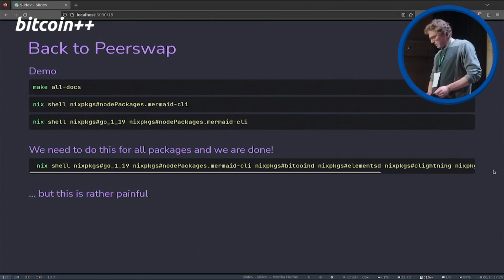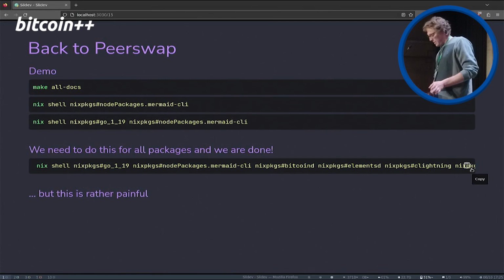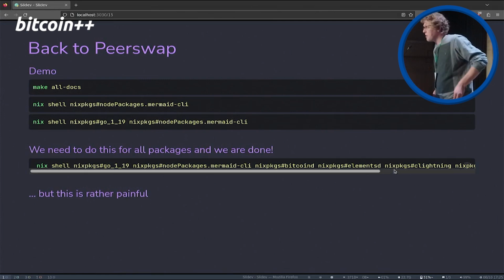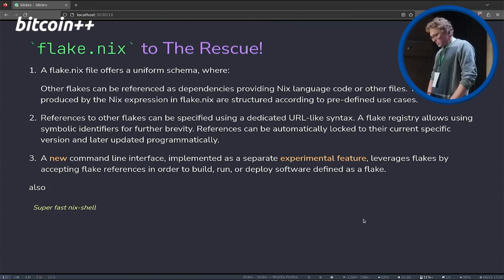We don't need anything more. We could just add all of these up in this kind of command, and we start our shell and we call it a day. But that is rather painful. So we can use a flake to do this for us, or to keep this organized, so to say.